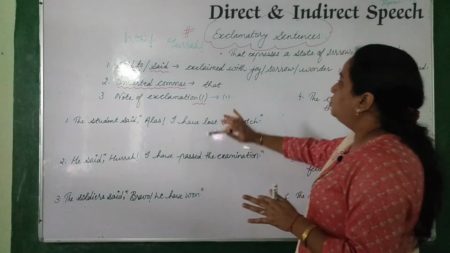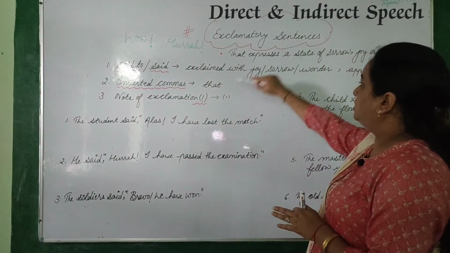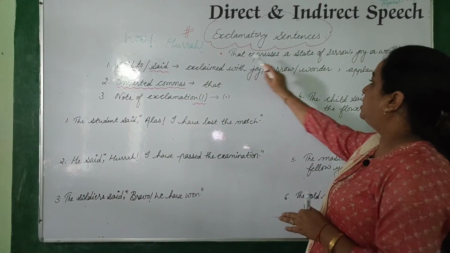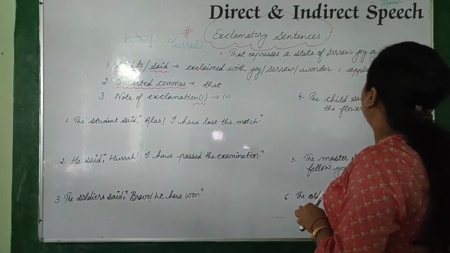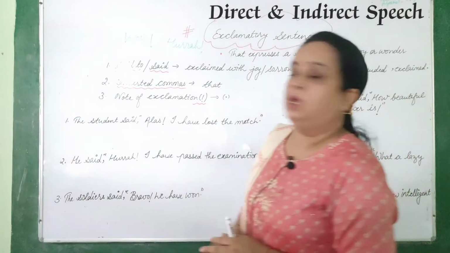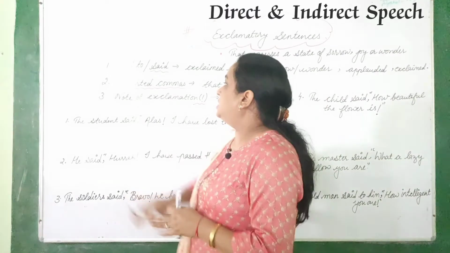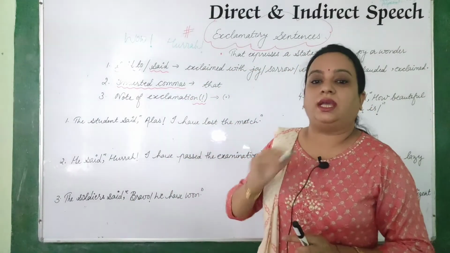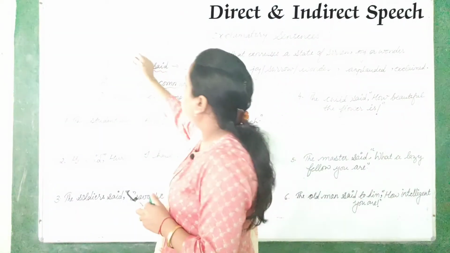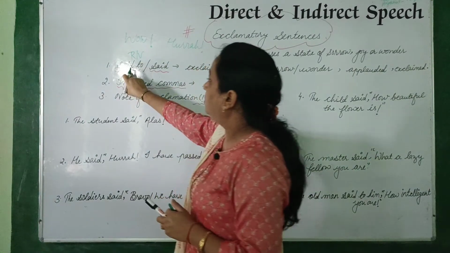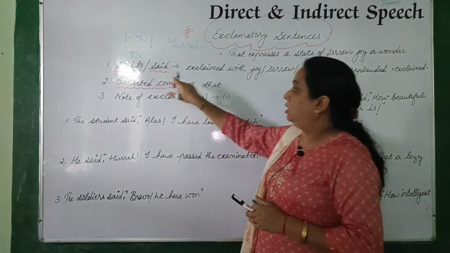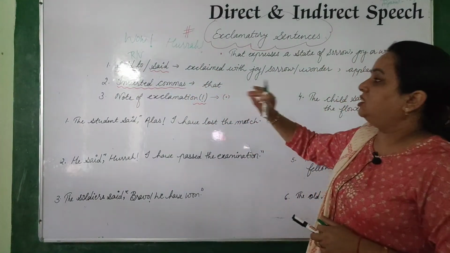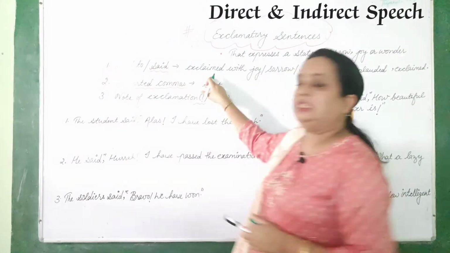So we came to know that exclamatory sentences are those sentences that express a state of sorrow, joy and wonder, right? Here the first rule says when we have said to or said as the reporting verb, that changes, this arrow shows the change here.